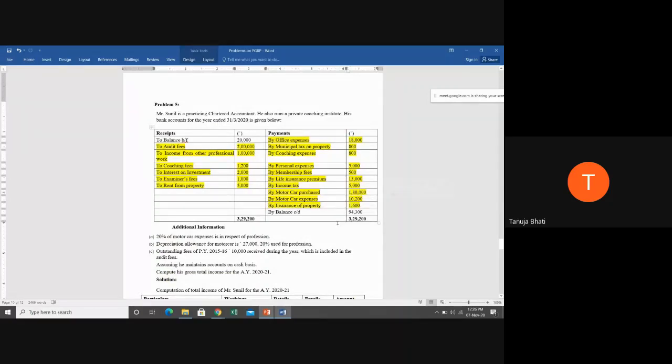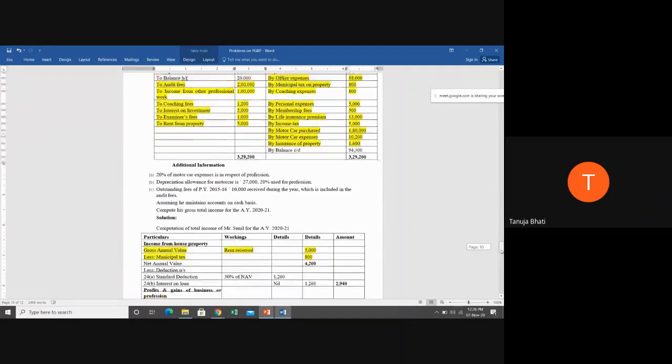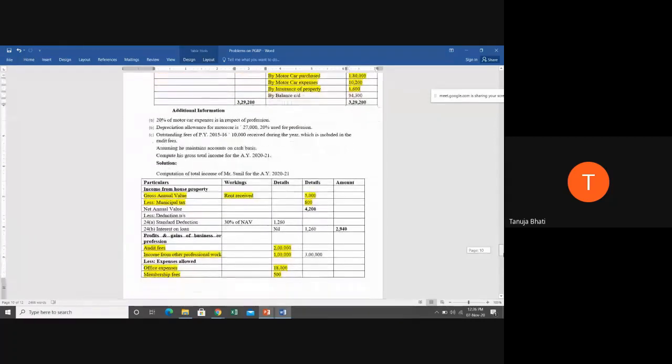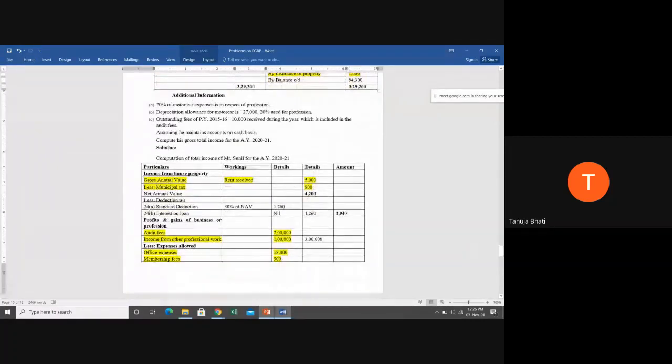Now in the house property, we have seen the format: gross annual value less municipal taxes paid, less deduction under section 24, where nowhere is insurance on property expense covered. Therefore, this is again not to be given effect. So we have covered all the expenses and all the receipts. Now we have to see this net annual value.